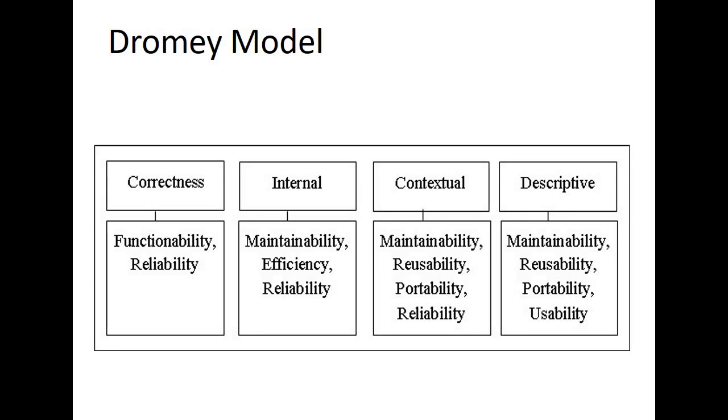Hence, it needs a more dynamic idea for modeling the process that is applicable for different systems. And basically here Dromey is focusing mainly on the relationship between the quality attributes and the sub-attributes, between the software product properties and the software quality attributes, right? This is what is depicted in this particular image as well, right?